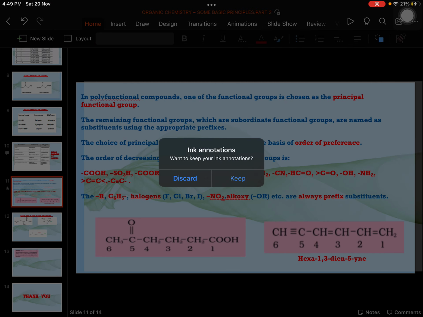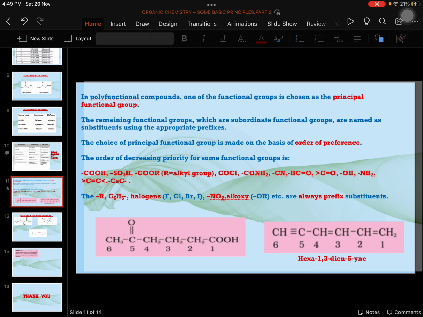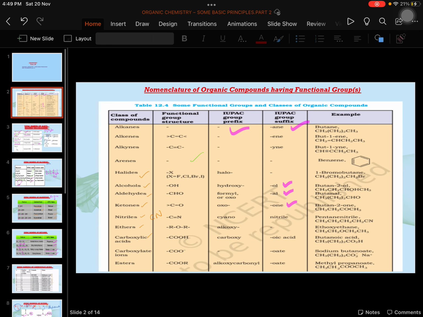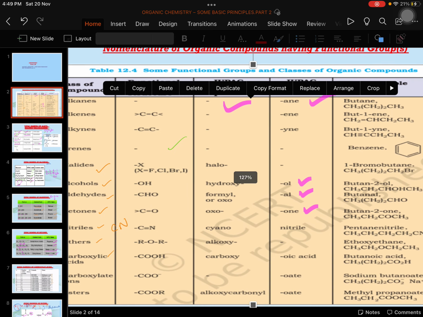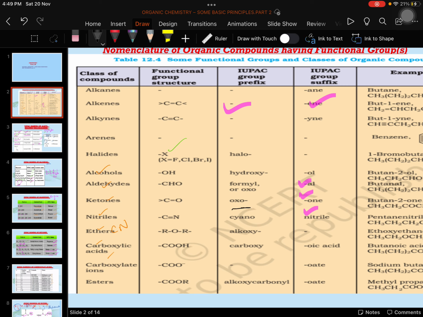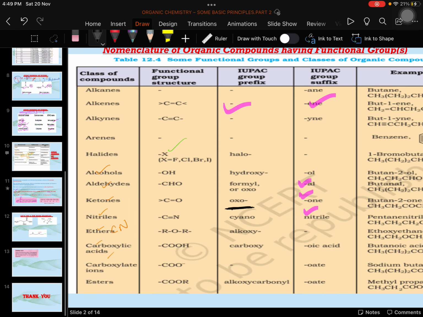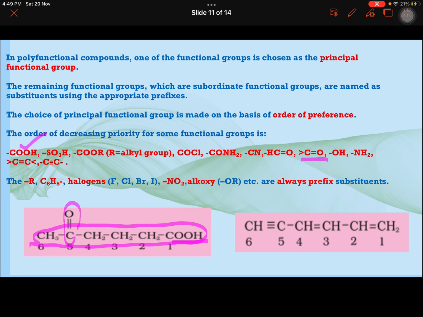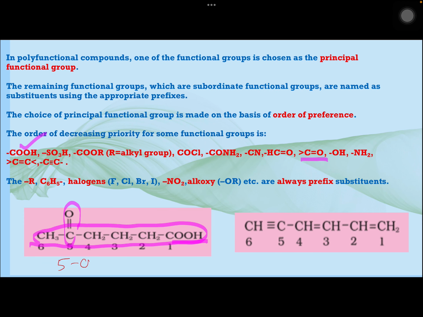Now here you need the first slide. Here you need this. See, if I have ketone with carboxylic, I will be using a prefix for ketone. And the prefix for ketone is oxo or keto, as visible here. Oxo, or you can make use of keto also. So let's go back to the slide now and see. I will call it 5-oxo or keto. 6 carbons are there. Hexanoic acid.